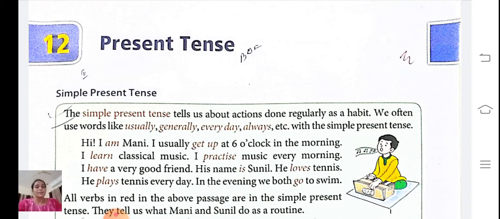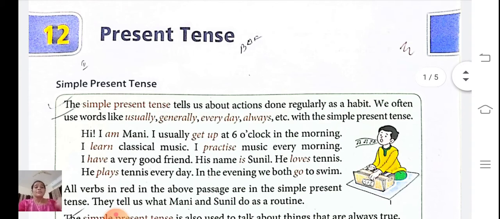Before starting the Simple Present Tense, I would like to tell what tense actually means. Tense indicates the time of an action, when the action happened. If some action or activity has happened, we need to know the time when it happened. It happened today, it happened yesterday, or it is going to happen tomorrow. That means tense shows the time of action.